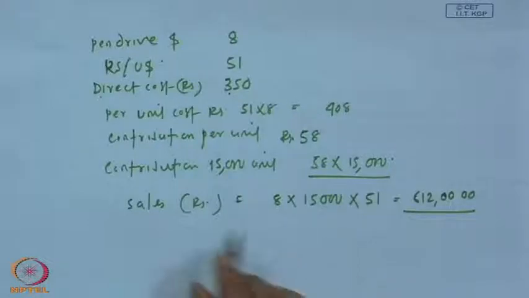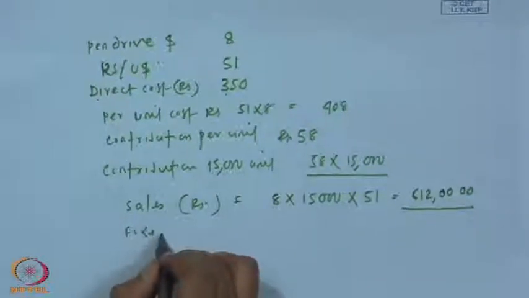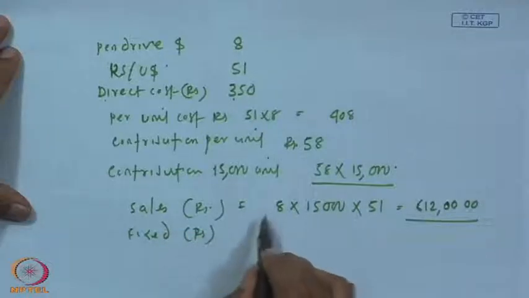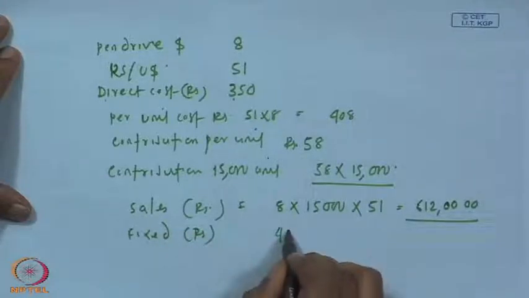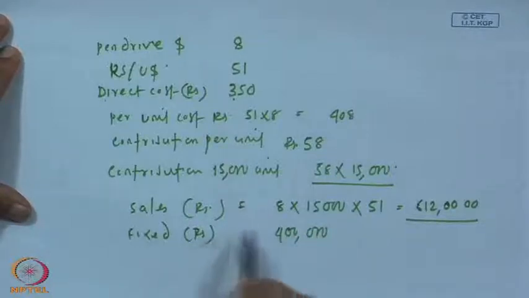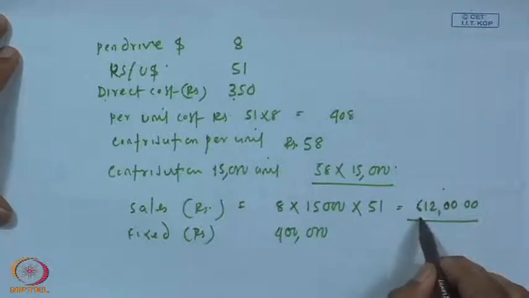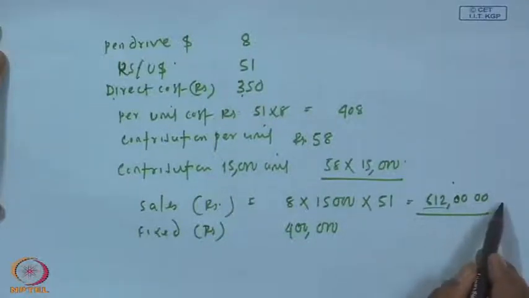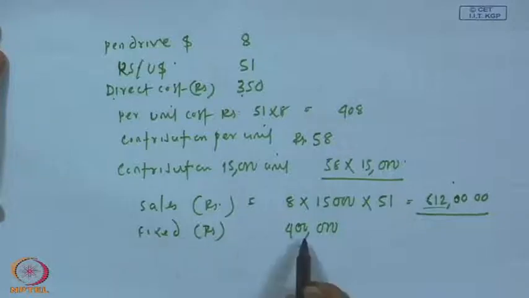And question is, fixed cost. Every year the company has to absorb the fixed cost. The fixed cost is here 400,000. Total sales will be sales in the form of Indian rupee 612,000, and total fixed cost is 400,000.